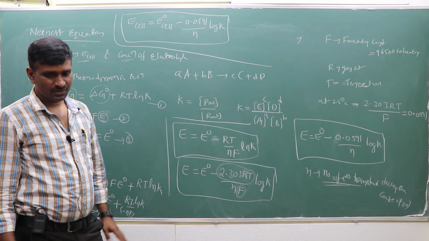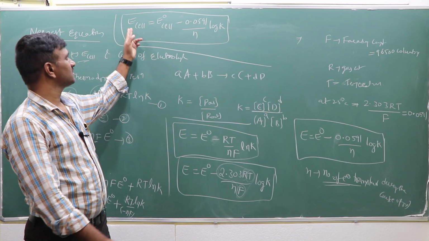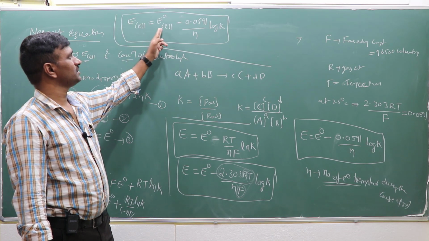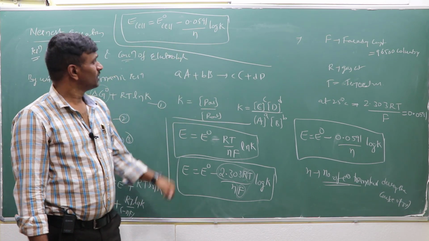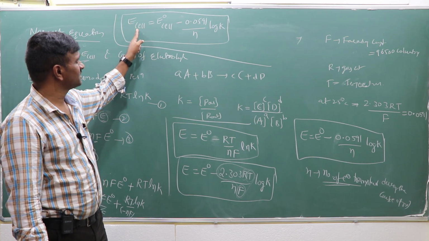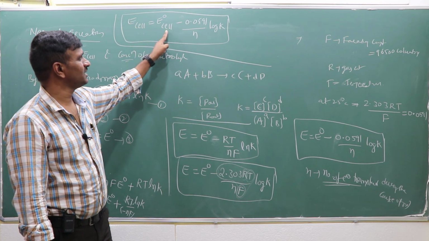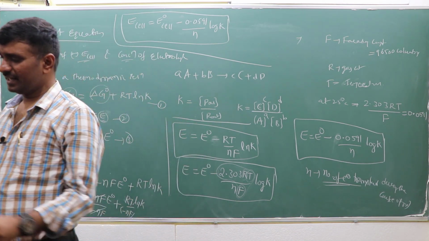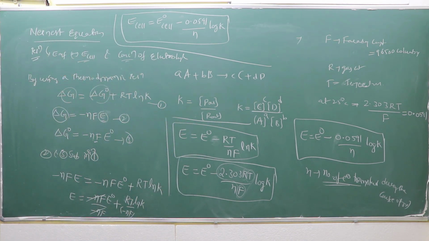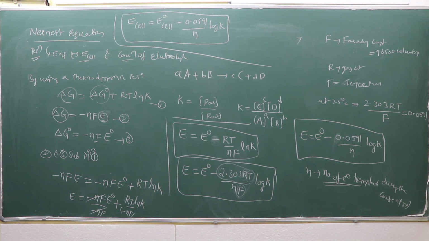Suppose only a half-cell reaction is taken, E of oxidation of the cell is equal to E0 of oxidation plus something, or E of the reduction of the cell is E0 of the reduction, and like this it may be there. Whatever it may be, we can apply this, the Nernst equation. We can use the Nernst equation for the calculation of E cell.